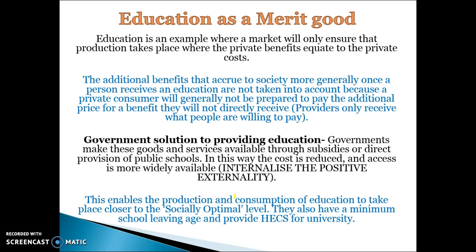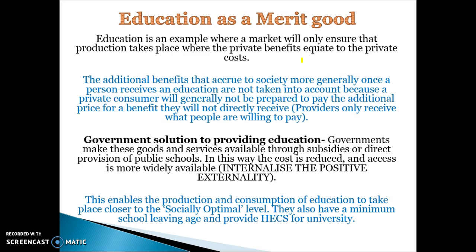So for example, education is a merit good. It will only ensure that production takes place without government intervention if the private benefits exceed the private costs. So say it costs you $15,000 to go to school. If you think the benefit you're going to be receiving is only $10,000, then you're not going to go to school. So the government might subsidise your education, $6,000. They might subsidise the producer. They lower their price to $9,000. Then you go to school, and therefore there's a more optimal allocation of resources in the economy and more optimal level of education.